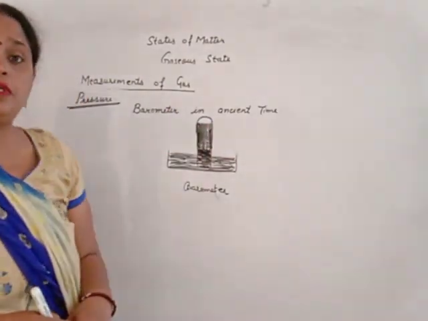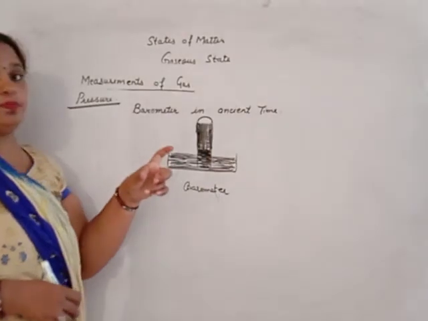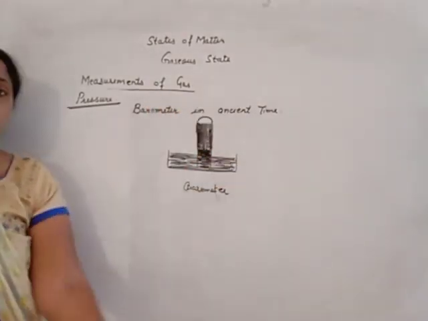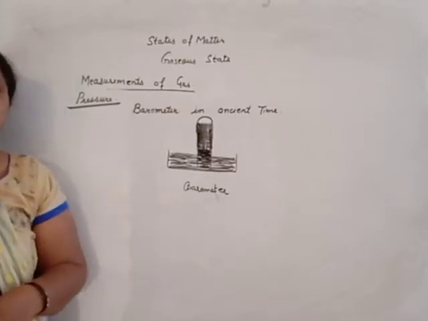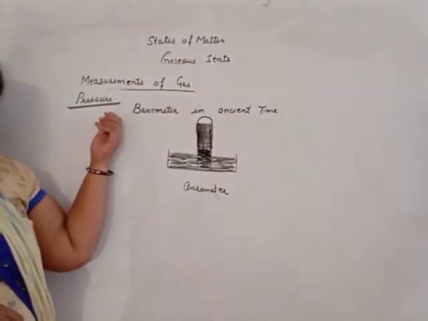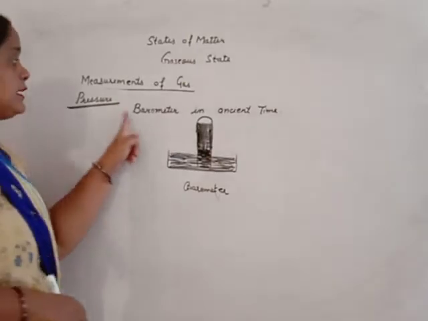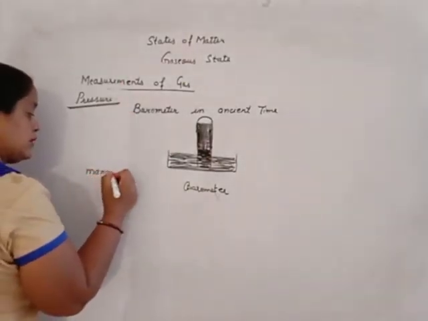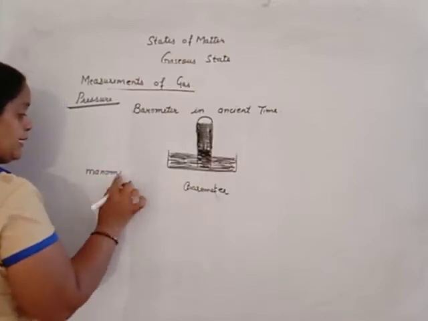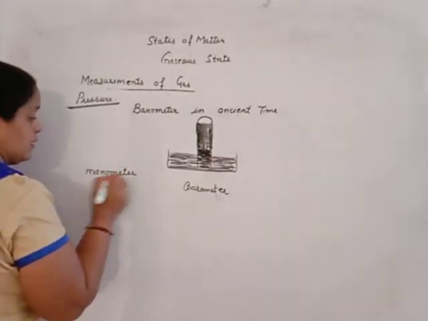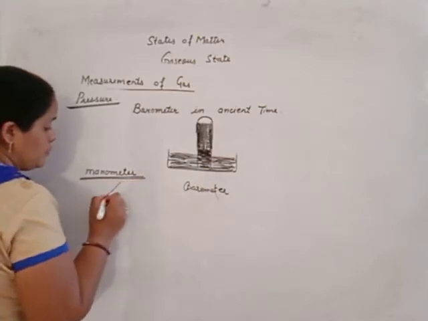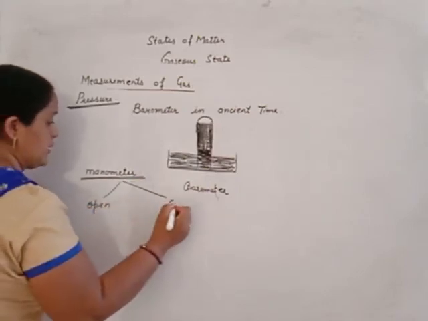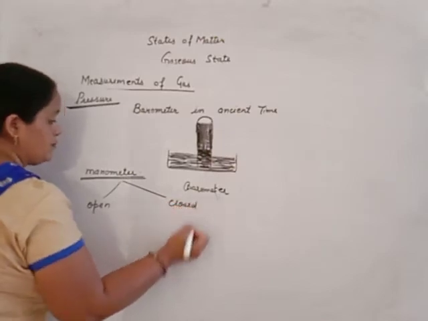But it is difficult to rearrange when the test tube filled with mercury is inverted over this beaker. A number of times the mercury will move down. But nowadays this barometer is replaced by the manometer. A manometer is of two kinds: one is the open manometer, the second is the closed manometer.